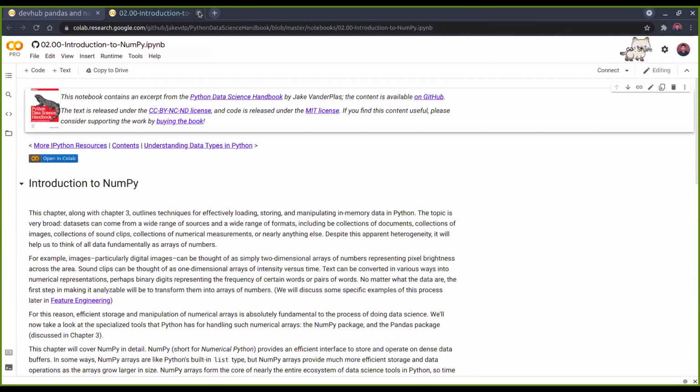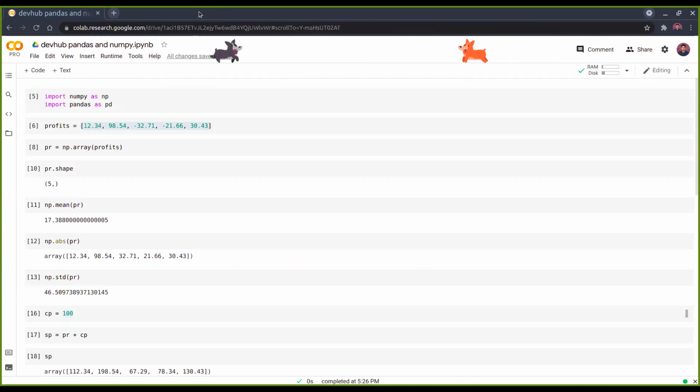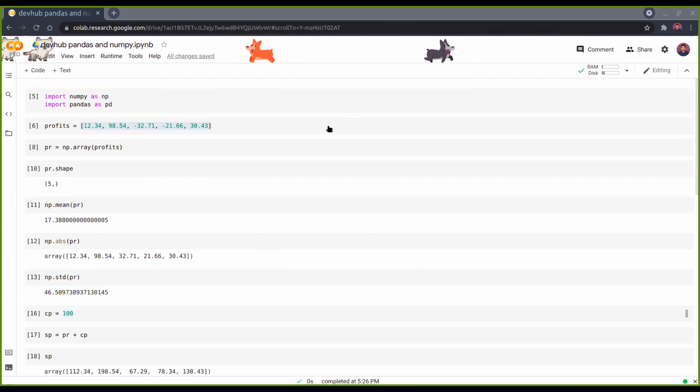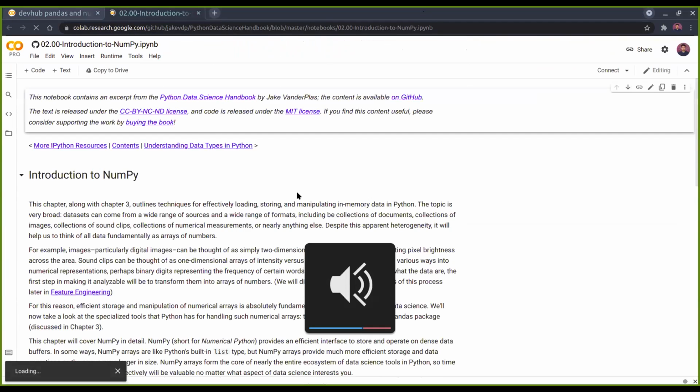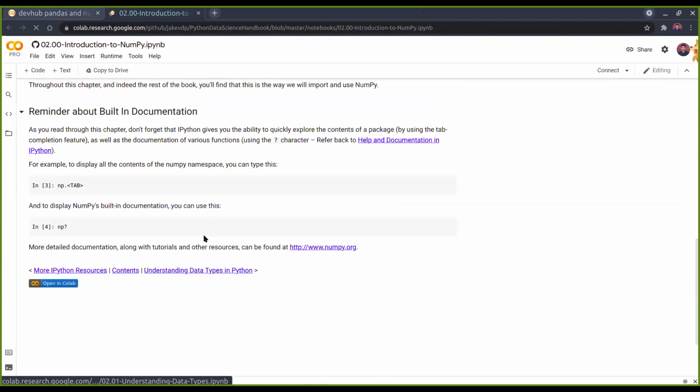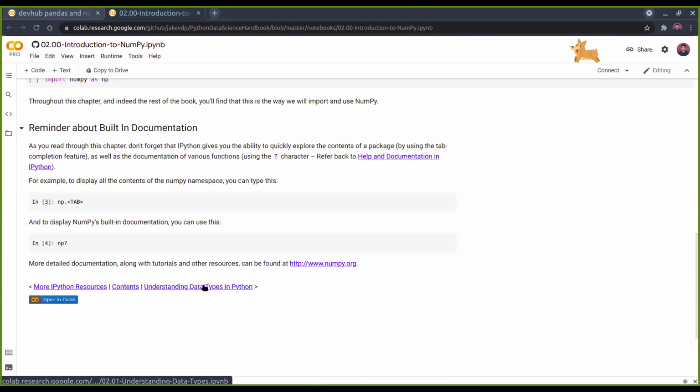Yeah. So after this, see, this is the introduction to NumPy. Just scroll down a bit. Yeah. So this is the basic intro. The intro to NumPy is given. This is the first notebook.